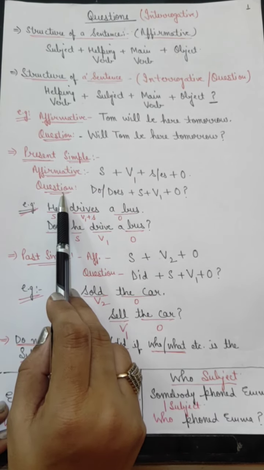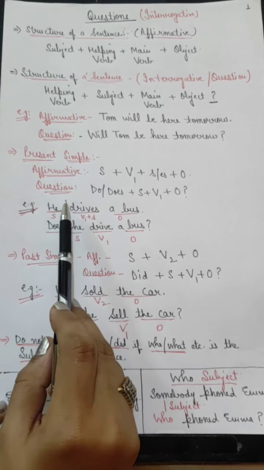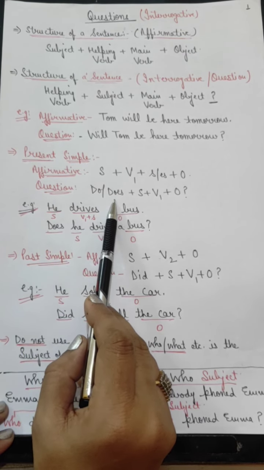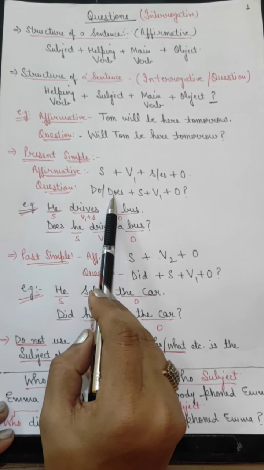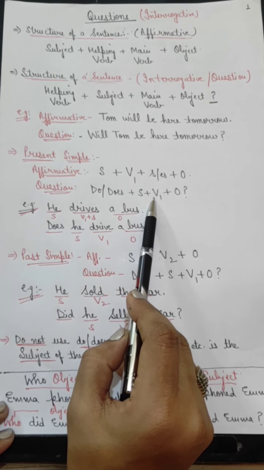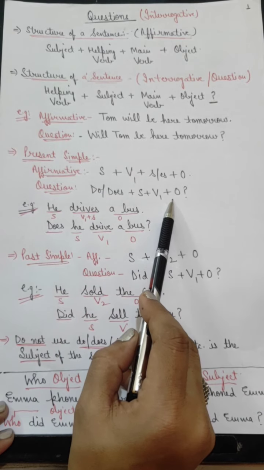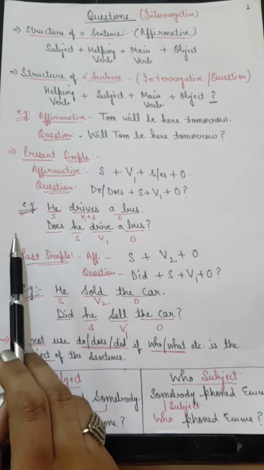When we convert an affirmative into an interrogative, or when we ask a question using present simple tense, the structure becomes: do or does is always used in the present simple tense. Do or does comes before the subject, then it is always followed by the first form of the verb, the object and then the question mark. So this is the structure we use for questions in present simple tense.